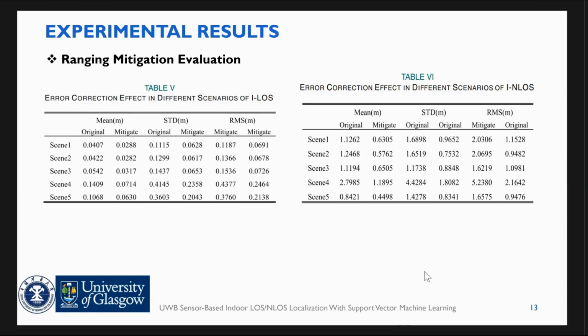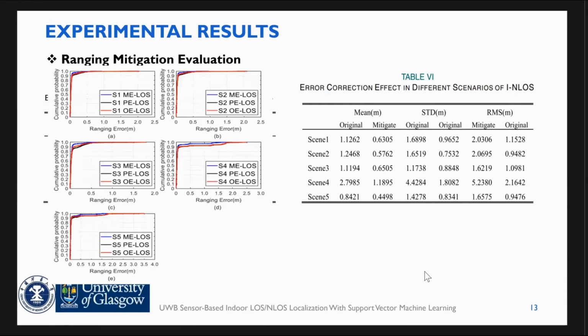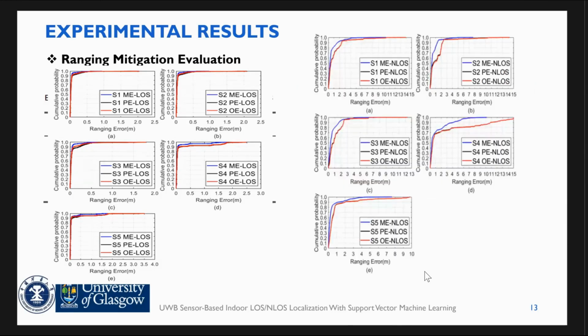As shown in table 6, NLOS error after mitigation shows an average reduction of 44% and 46% in standard deviation and root mean square errors. The cumulative distribution function performance of mitigation alongside is more than 90% for random error within half a meter in all sensors, outperforming the raw alongside. In alongside, more than 90% of data error is less than 2 meters.